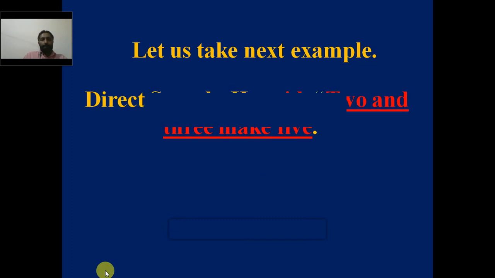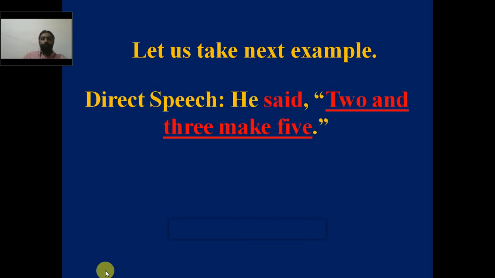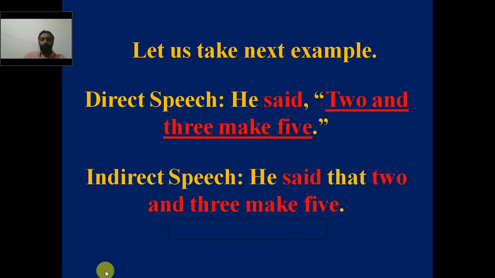Now let's take another example. Direct speech: He said, 2 and 3 make 5. Said is the reporting verb and that is given in past tense. 2 and 3 make 5 is a reported speech that indicates a universal truth. Since the reported speech indicates a universal truth, even if the reporting verb is in past tense, the tense of the reported speech is not changed. It remains the same. It is given in present tense itself.